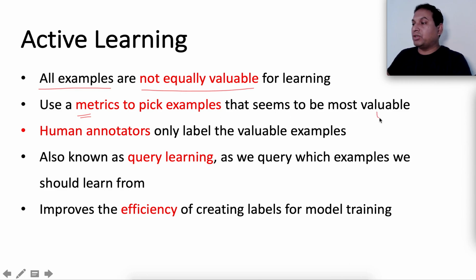In this case, we used entropy. The human annotators only label the valuable examples. This is also called query learning, because we query which examples we should learn from in the next iteration. This of course improves efficiency for creating labels for model training.